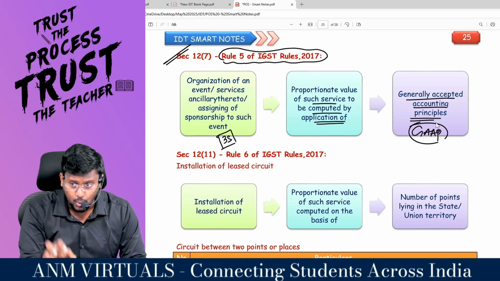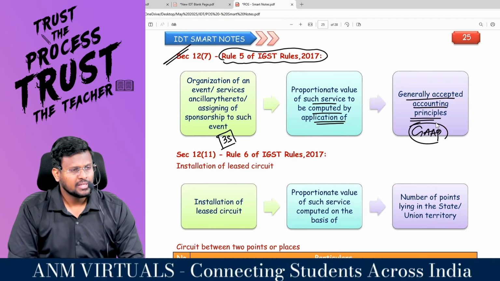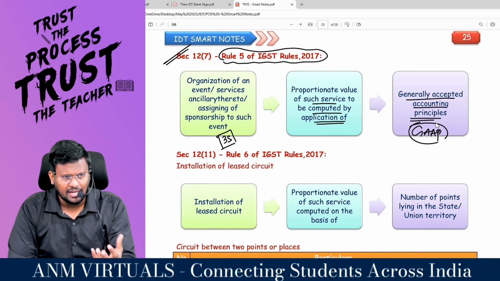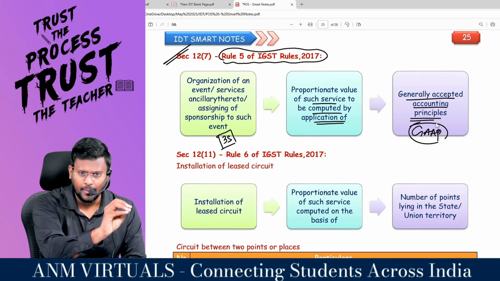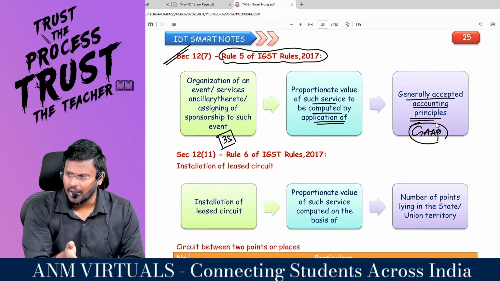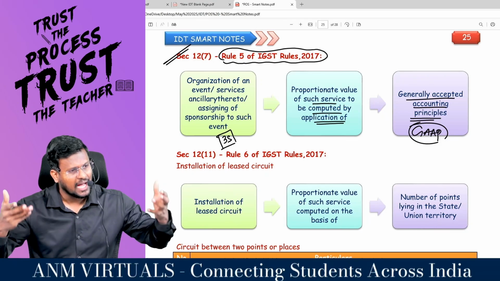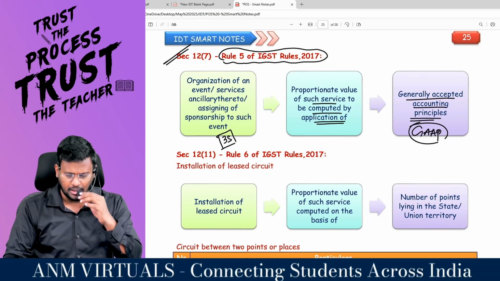From this area, you may get an MCQ. Are you all really with me? That's why I'm discussing the valuation rule. Sir, what is generally accepted accounting principle? You have to check how many events have happened in which states. For example, 5 events happened in Kerala, 3 events in Tamil Nadu, 2 events in Andhra. Based on the number of events that happened, you have to split the value of supply. This is called generally accepted accounting.